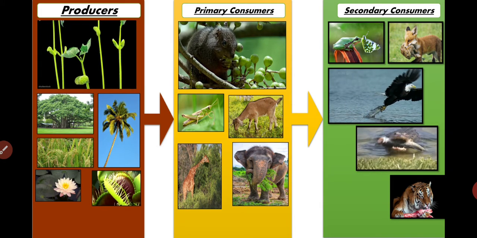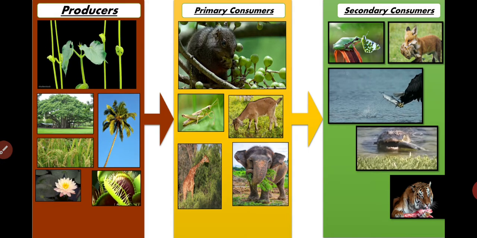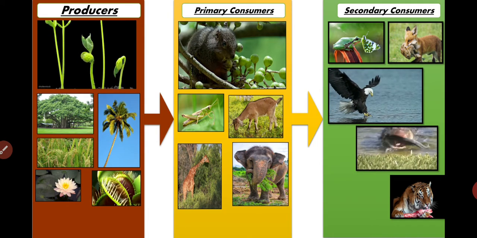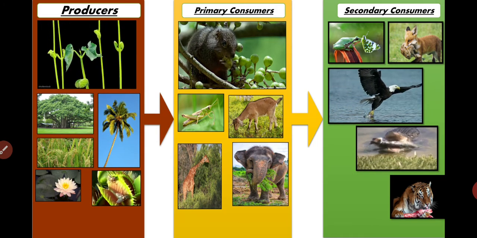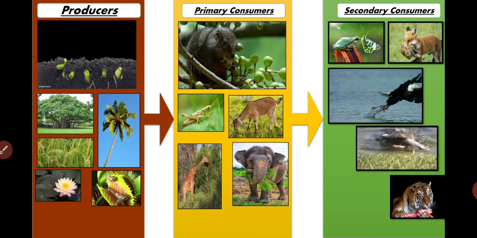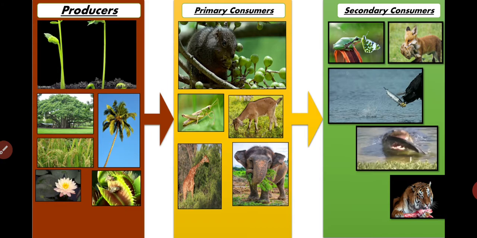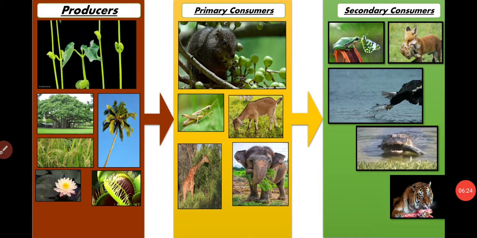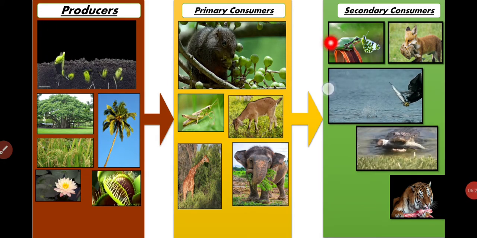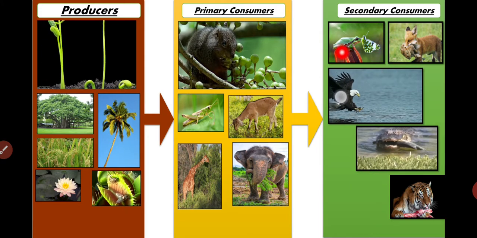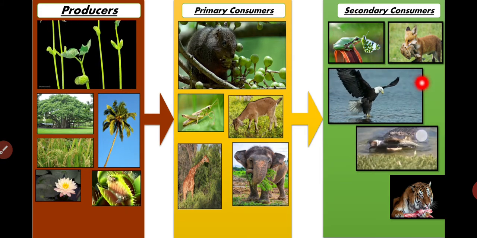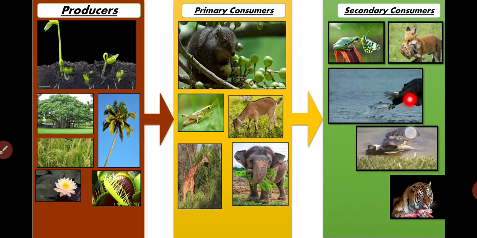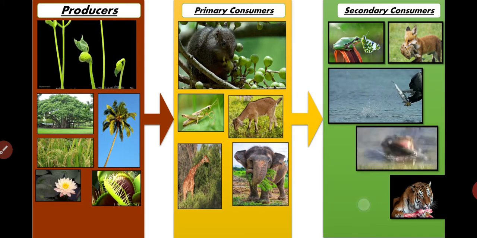And what are the producers? Plants are the producers in our environment. Primary consumers depend on autotrophs or producers for their food. And secondary consumers depend on whom? Those who depend on the primary consumers for their food, such as your frogs. These all are secondary consumers. And we have some apex consumers also. They depend on primary and secondary consumers also for their food.